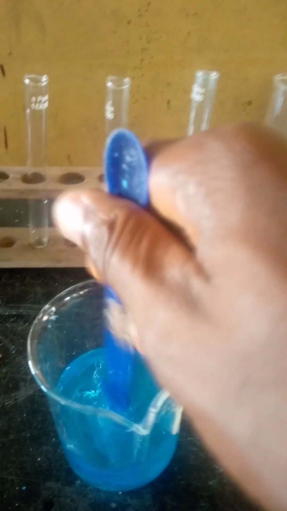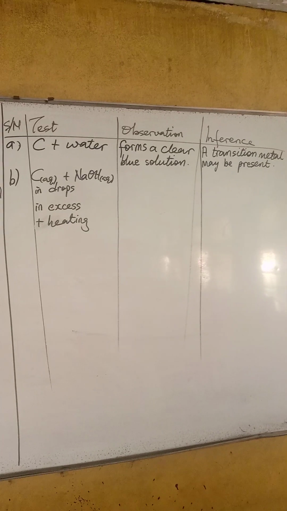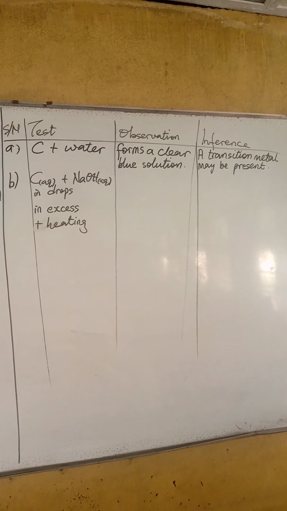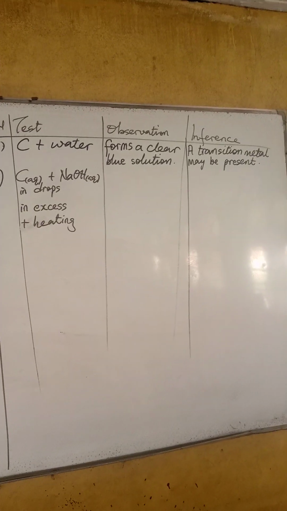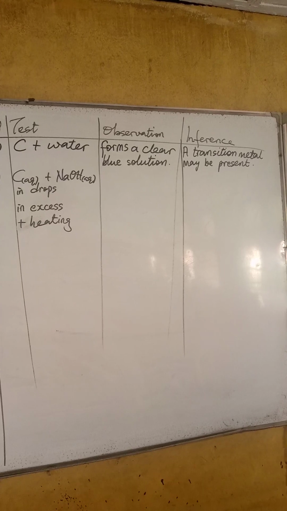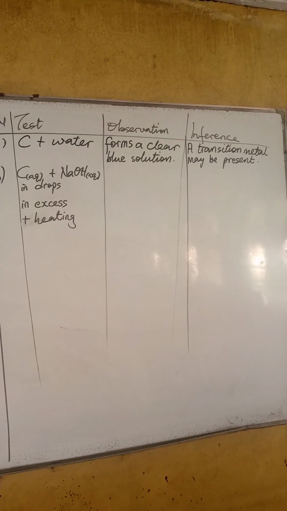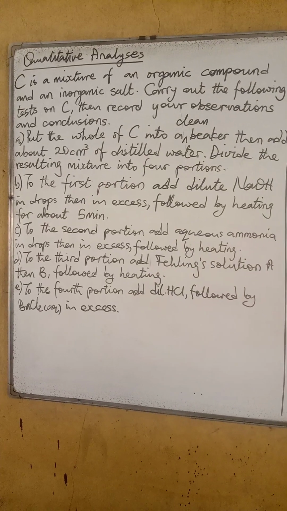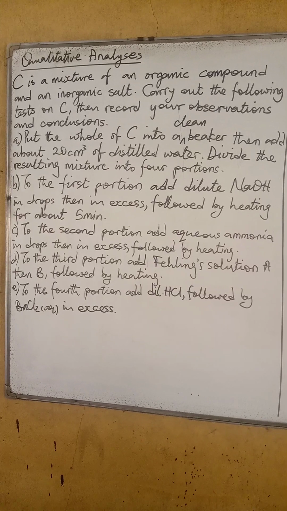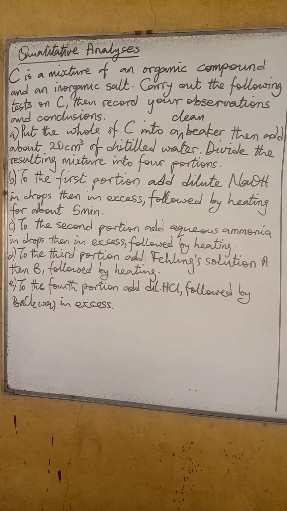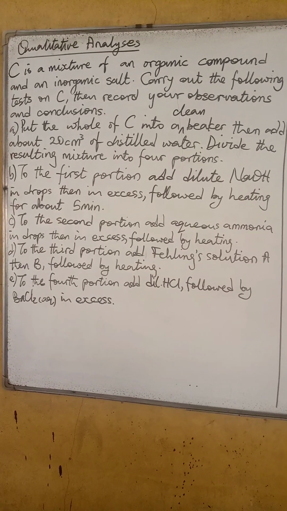So here is the mixture. Here is the solution. It's still dissolving. It forms a blue solution. So in the report we say that it forms a clear blue solution, and in the inference a transition metal may be present. Now on getting to the B portion of the mixture, we add sodium hydroxide in drops, then in excess,